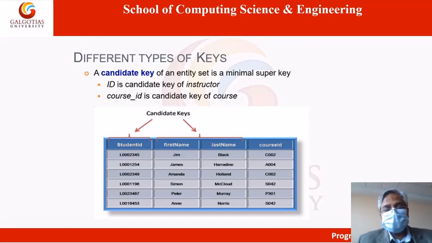Okay. Now suppose in a class, how can I identify a particular row from that list? For identifying a particular row, which column is to be used?